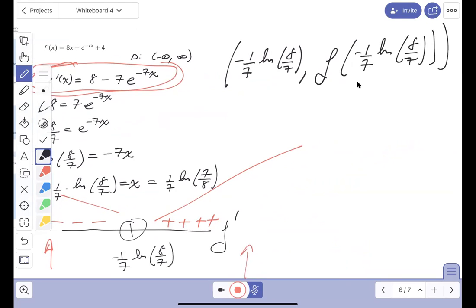This is a minimum. I'm going to say local. We'll have to graph it to get more detail, but right now it's local because there are things left and right of it.